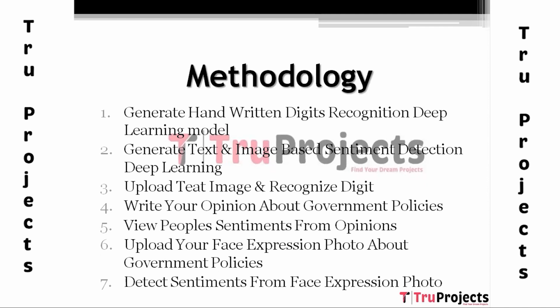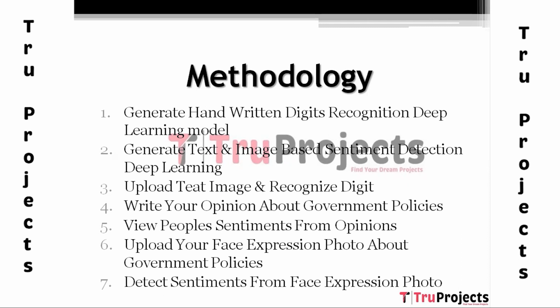Next module, generate text and image based sentiment detection deep learning model. Using this module, we will generate a text and image based sentiment detection model. All possible positive and negative words will be generated by building the text based sentiment model. All different types of facial expression images will be used to generate the image based sentiment model. Whenever we input text or an image, the trained model will be applied on that input to predict its sentiment.